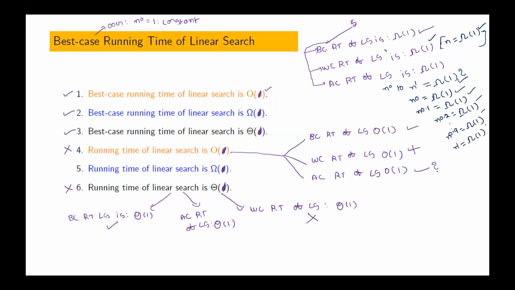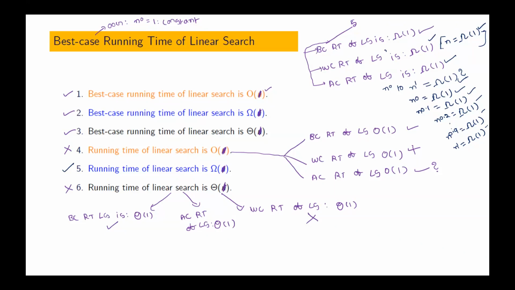That means average case running time of linear search is big omega of 1. Is it true or not? Yes, sir. So now you tell me out of this fifth one, is it true or not? True, sir. Now, you must have read in textbooks, always it is better to represent best case running time using big omega notation.